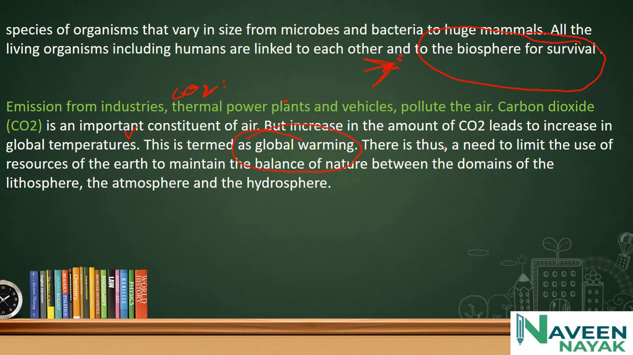There is a need to limit the use of the earth's resources to maintain the balance of nature between the domains of lithosphere, hydrosphere and atmosphere. We have to balance these three to protect them from negative effects like pollution. We should protect all the major domains: lithosphere, hydrosphere and atmosphere.